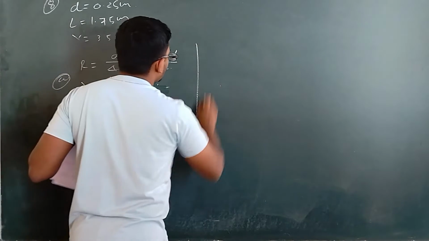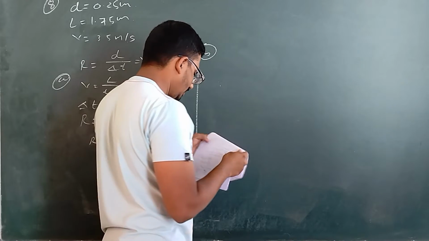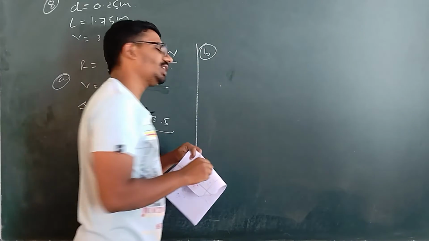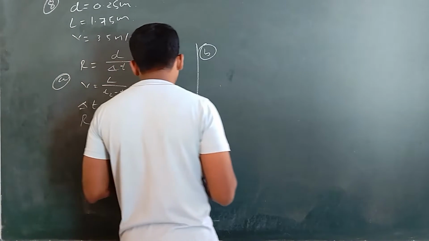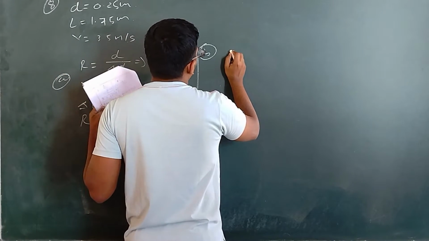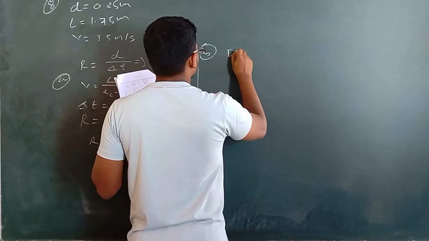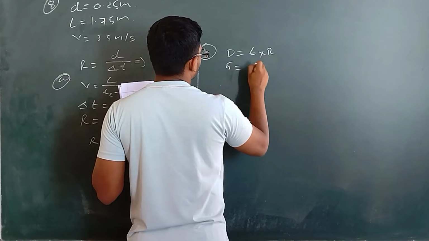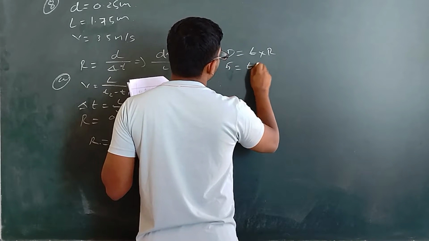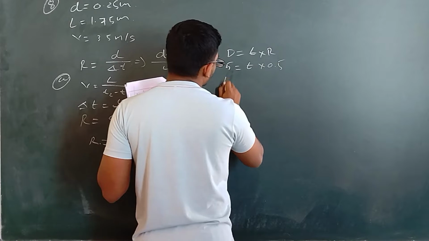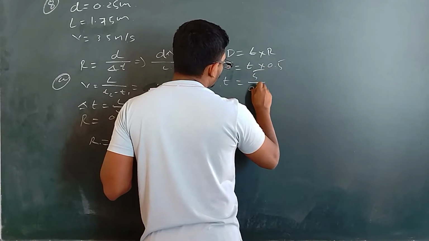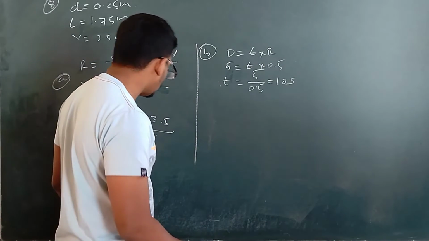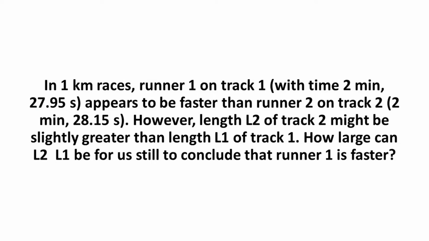And in problem B, they have given, what is the time taken with this rate, that is rate is equal to 0.5. So every 1 second the depth is getting increased. So at what rate does the depth increase? So D is equal to T into R. D they gave as 5. T we have to calculate, and R is equal to 0.5. So T is equal to 5 divided by 0.5 is equal to 10 seconds. So within 10 seconds the depth will increase to 5.